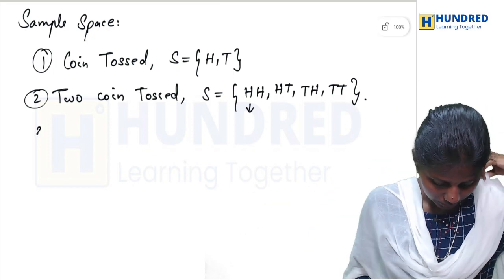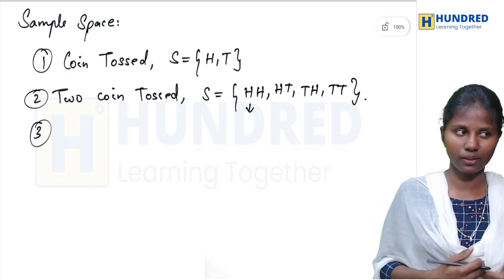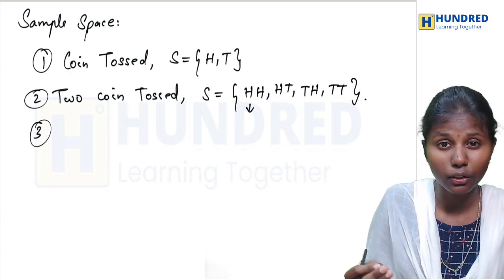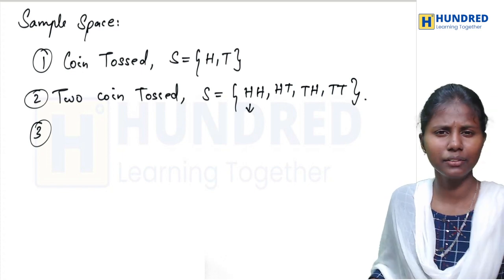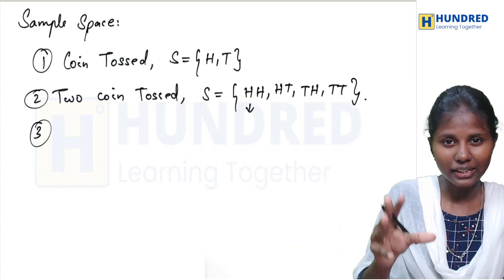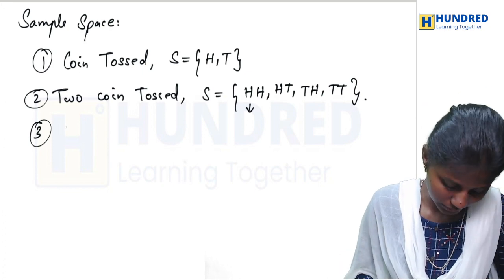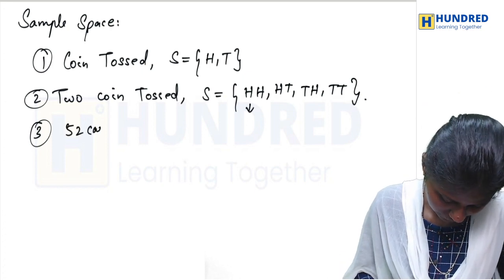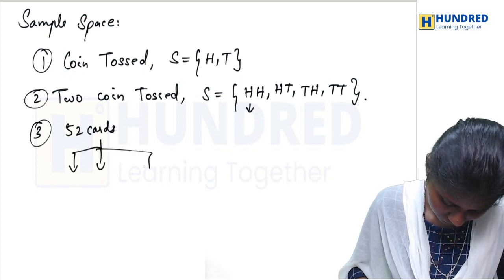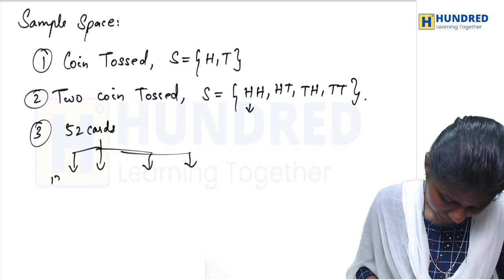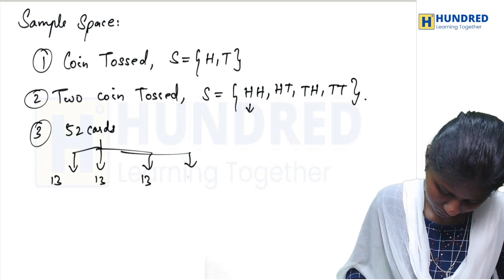The third one is called a deck of cards. In this topic, there are a lot of questions you will be handling, so let's be clear about the deck of cards. The deck of cards contains 52 cards. It is categorized into 4 suits, each containing 13 cards.